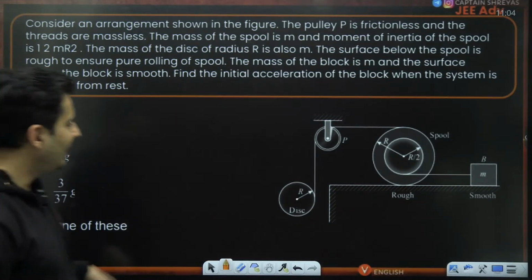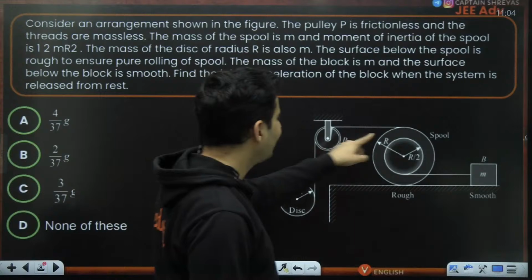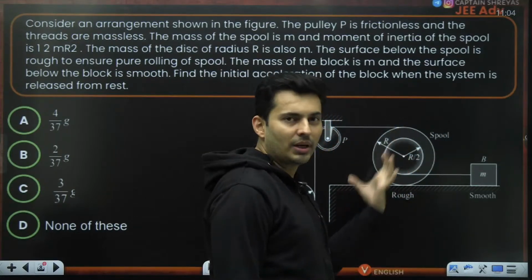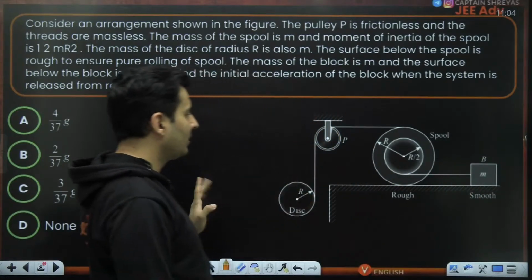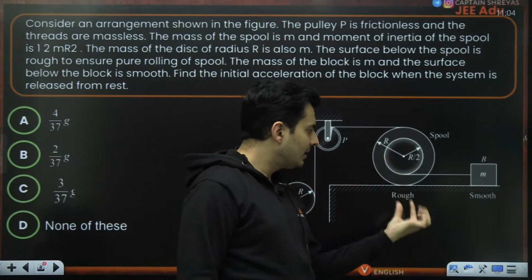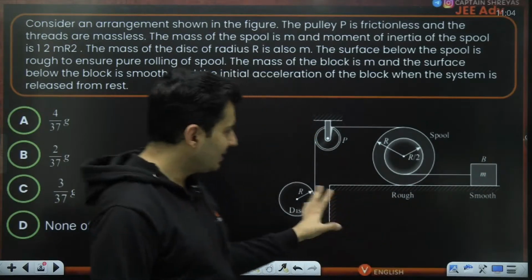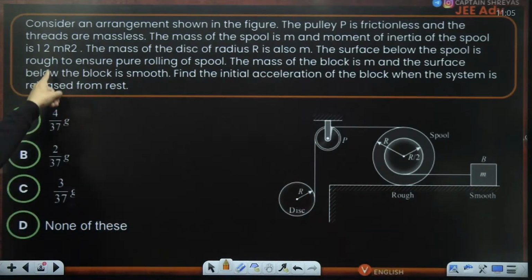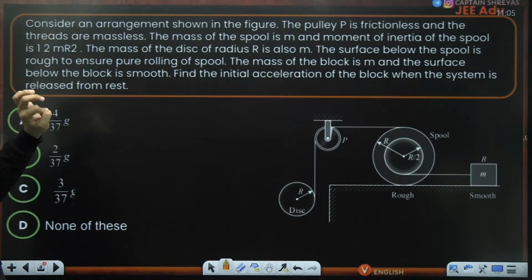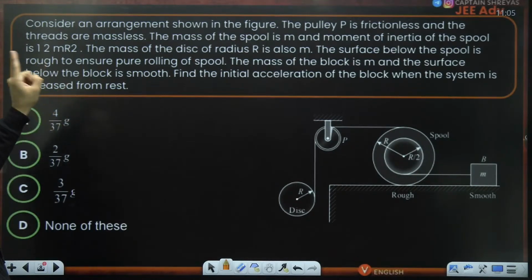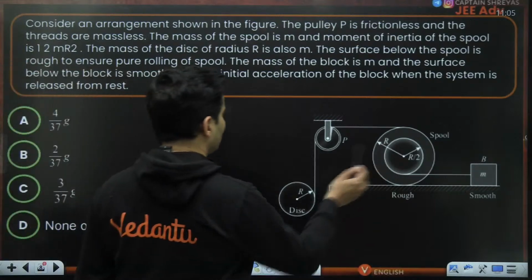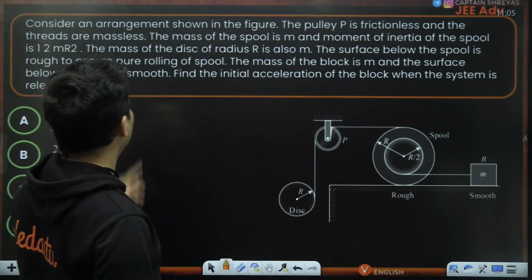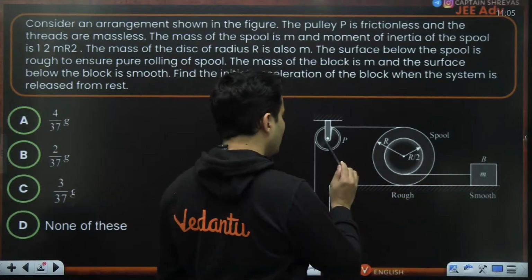Okay, so let's see what the next question is all about. In this particular arrangement, I can see one disc, I can see one pulley, I can see one spool, meaning two radii, two threads attached at different distances, and a block which can slide on a smooth surface, but this guy is on the rough surface. So two different surfaces for two different objects. To ensure pure rolling of the spool, the mass of the block is m, the surface below the block is smooth, find the initial acceleration of the block system, etc. Pulley P is frictionless, the threads are massless, the mass of the spool is m. I think this guy is also m, and the disc is also m. Mass m, mass m, mass m, massless.